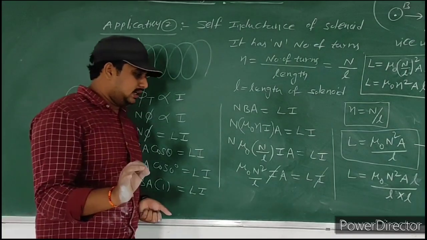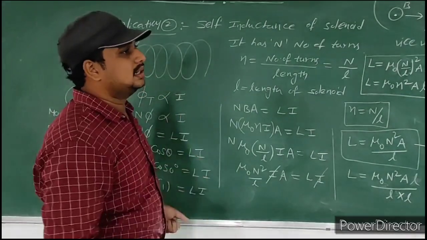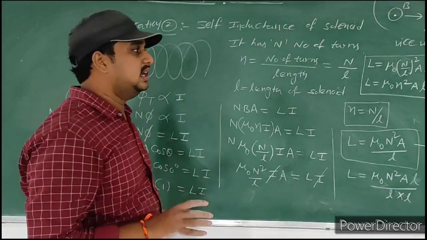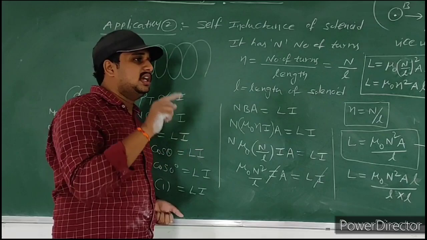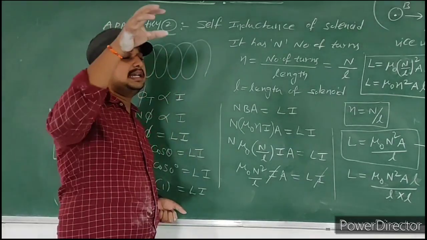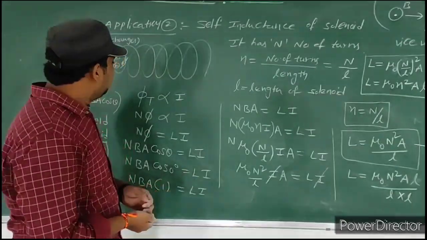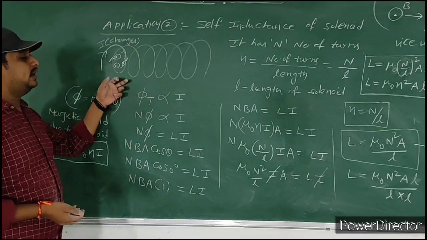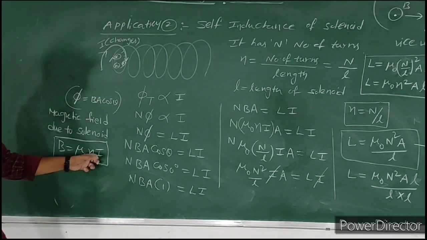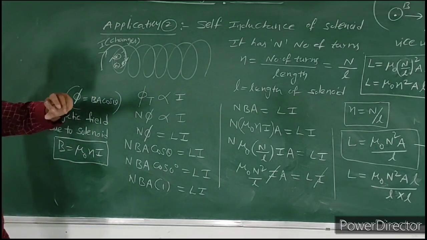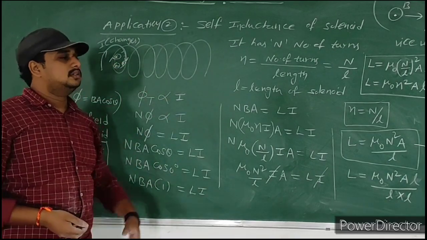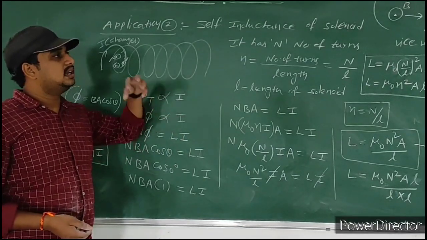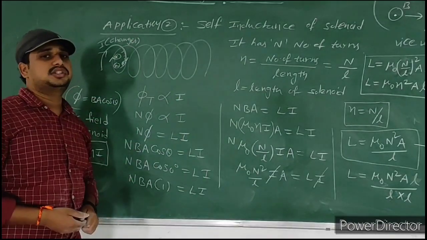The whole concept is similar. If you take a circular coil, the magnetic field is mu naught I by 2R. If you consider a solenoid, the magnetic field is mu naught small n into I. So only the magnetic field formula changes. Except for that, the total concept is the same in application 1 and application 2.